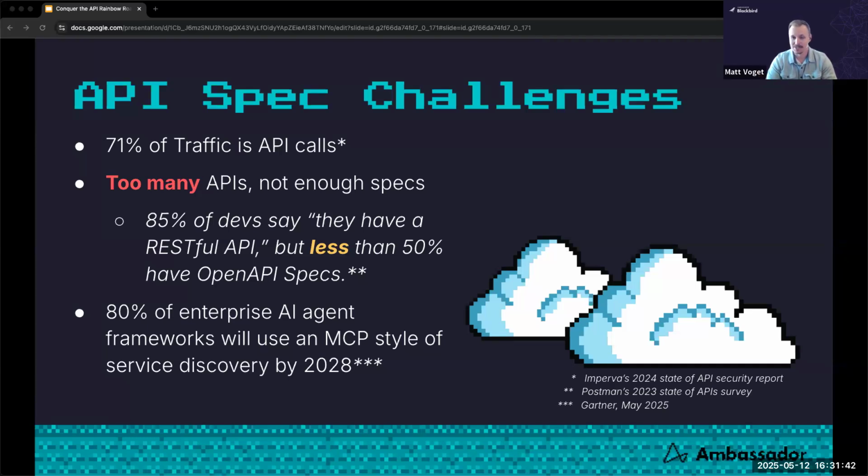We'll probably have MCP servers using these APIs to expose that data, but not a lot of those APIs have API specs. So that kind of raises a lot of red flags for me. Like one, for example, being how can we be sure what these AI agents are going to be returning to clients and users without having a spec to describe the API?